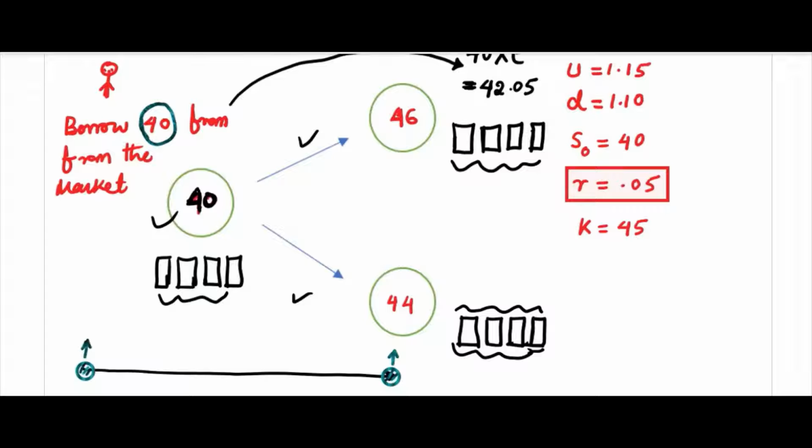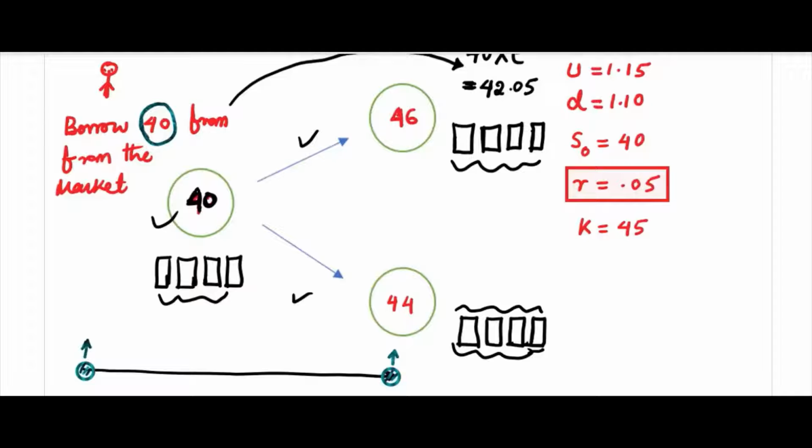Whatever remains, that is always positive, irrespective of market movements. So you would always like to invest in these kinds of shares. Wherever there is an arbitrage opportunity, you like to spend your money, you like to invest your money. Because there is a clear arbitrage opportunity here. One of the assumptions in the binomial model is there is no arbitrage opportunity. But here we are seeing an arbitrage opportunity.